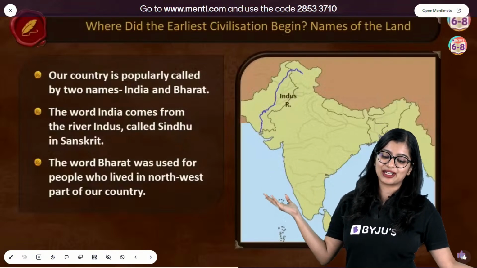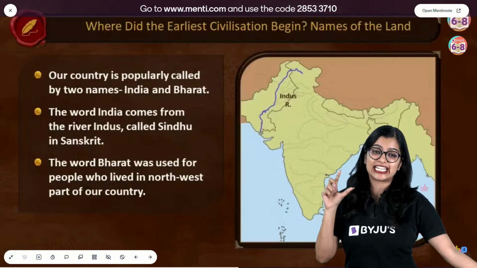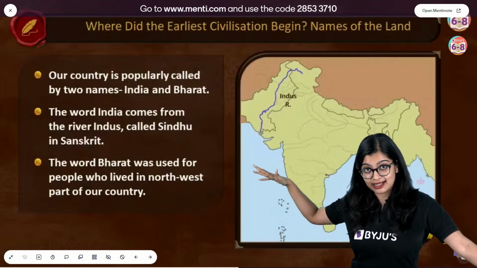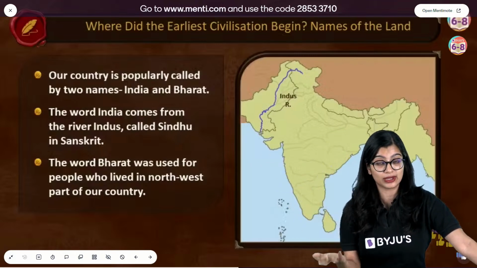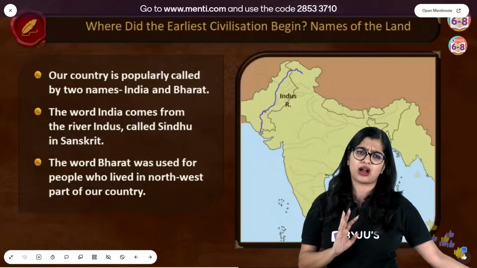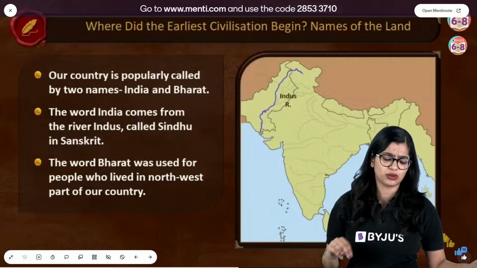So, of course, our country popularly has 2 names. It is India and Bharat, right? And we know that the word India comes from the river Indus. And it's also called Sindhu in Sanskrit. And Bharat was used for people who lived in the northwestern part of our country. Yes? So, these are 2 things you have to remember.